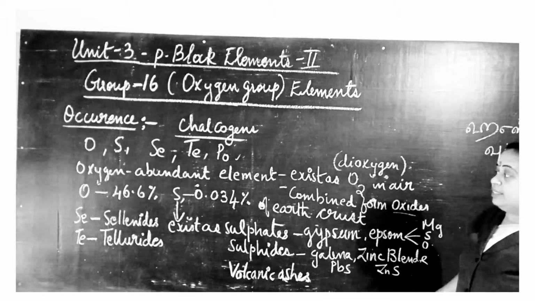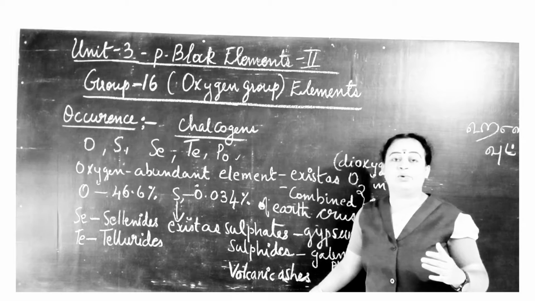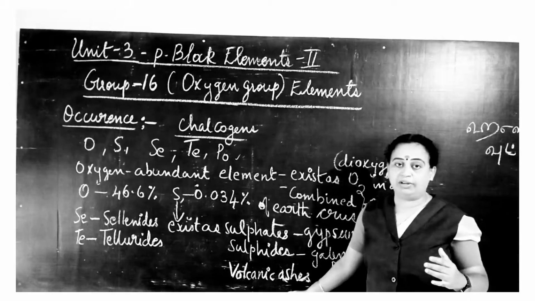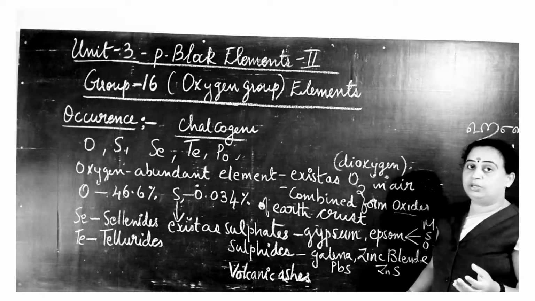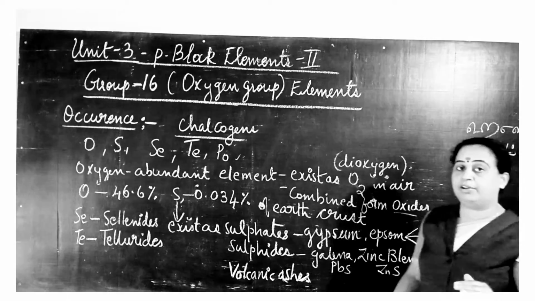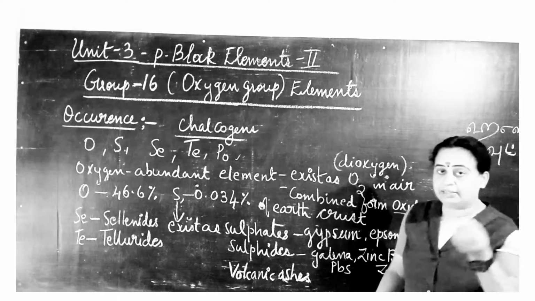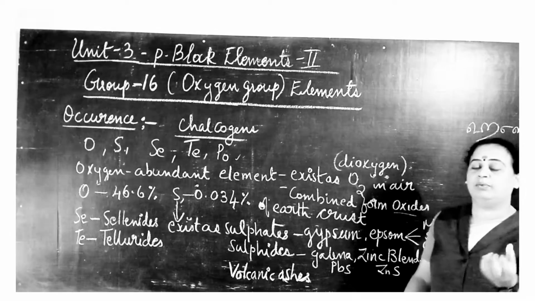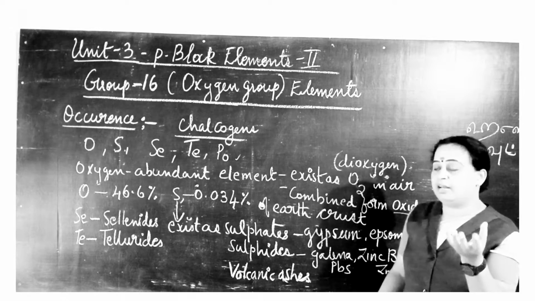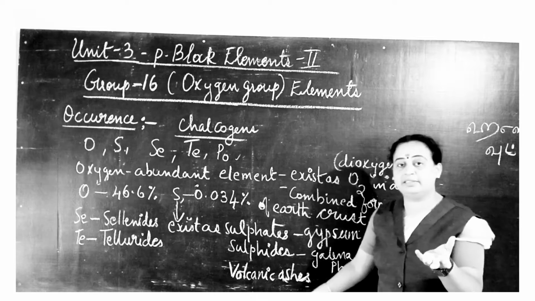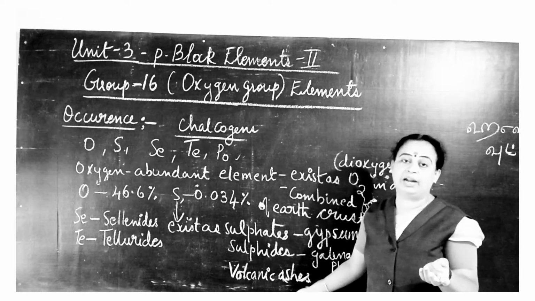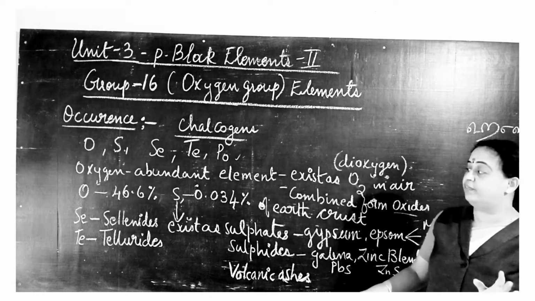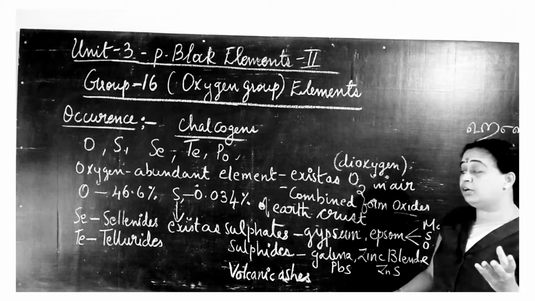Sulfur is also present in volcanic ashes. The lava which comes out of the volcano after an eruption, when it is dried, becomes the ashes. So volcanic ashes contain sulfur as one of the major constituents.